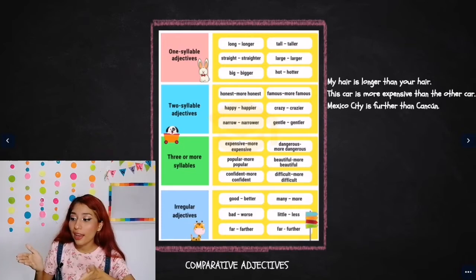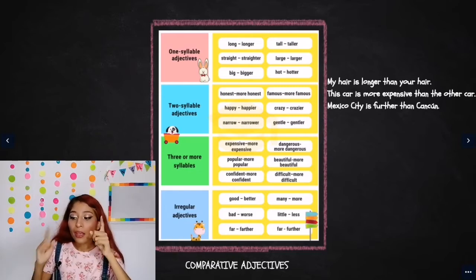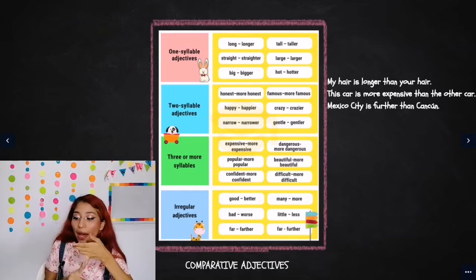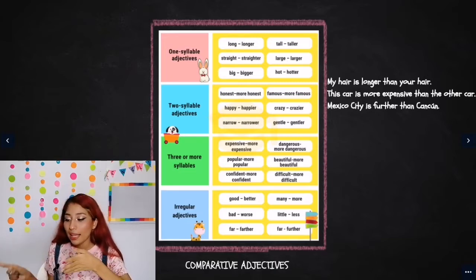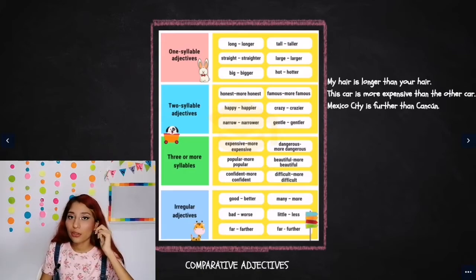We have further than, more expensive than, and longer than. Okay, and I was forgetting about this. There are some adjectives that are irregular. For example, good, better; many, more; bad, worse; little, less; far, farther or far, further. There are 2 different ways that you can use it.